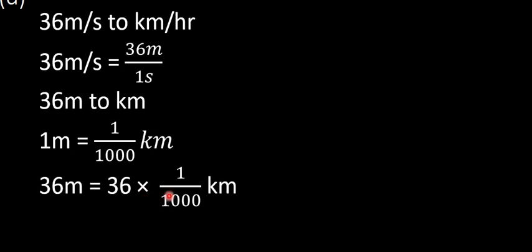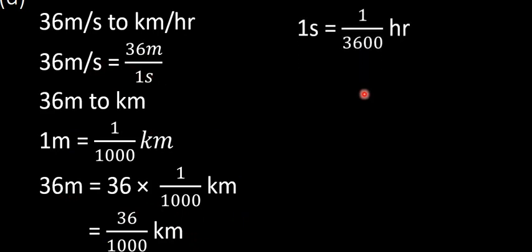Which gives us 36 divided by 1,000 kilometers. So we have converted the 36 meters to kilometers. That is, 36 meters is equivalent to 36 over 1,000 kilometers. Then we shall also convert the 1 second to hours. That is, 1 second is equivalent to 1 over 3,600 hours.